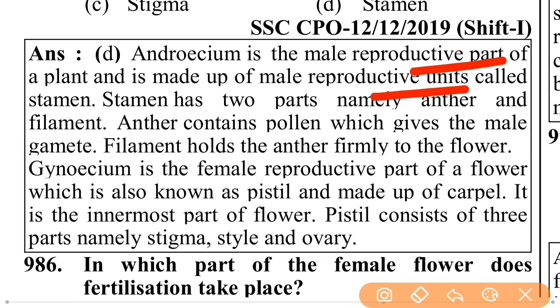Anther contains pollen which gives the male gamete. Filament holds the anther firmly to the flower. Gynoecium is the female reproductive part of a flower, which is also known as pistil and made up of carpel. It is the innermost part of the flower. Pistil consists of three parts, namely stigma, style, and ovary.